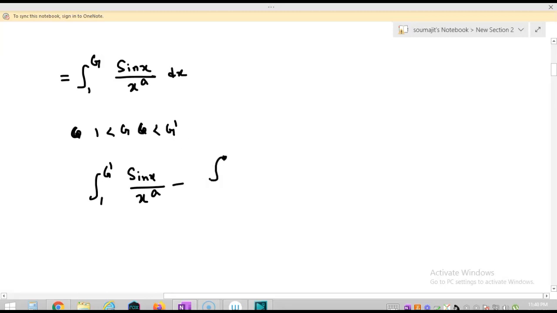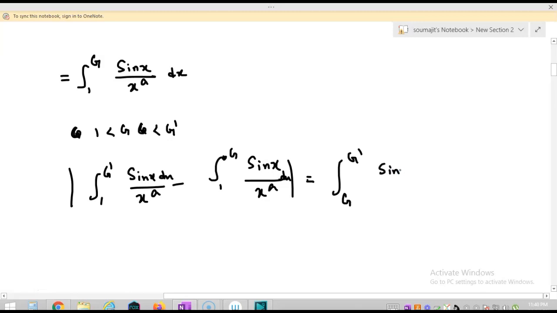I am starting with the modulus of the integration from 1 to g of sin x by x to the power a dx minus the other integral, so there is another dx. So I can say this is equal to the integration from g to g dash of sin x by x to the power a dx, right? Now I can use integration by parts to integrate this.